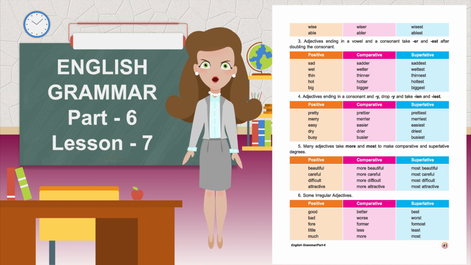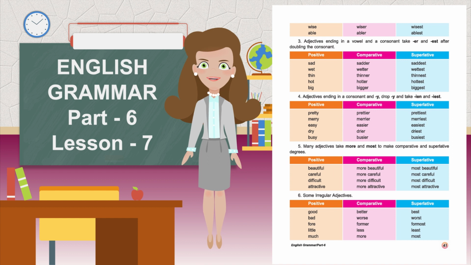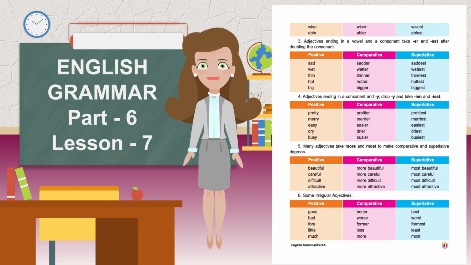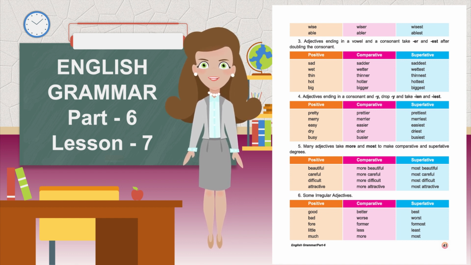Fourth, adjectives ending in a consonant and Y drop Y and take IER and IEST. Positive, comparative, superlative. Pretty, prettier, prettiest. Merry, merrier, merriest. Easy, easier, easiest. Dry, drier, driest. Busy, busier, busiest.